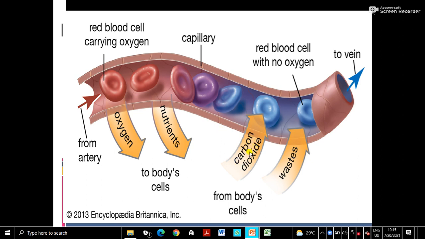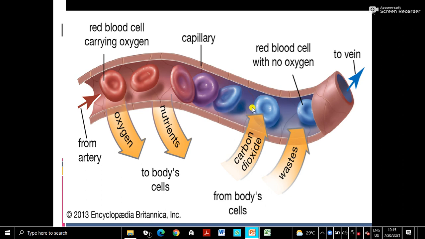This we have learned already. Carbon dioxide and other waste materials from the body cells are given to the capillaries. So this is exchange of materials. Useful materials are given to the tissues, and waste materials are taken into the capillaries, and it is exchanged through this thin wall and from the interstitial fluid. So these are the blood capillaries.